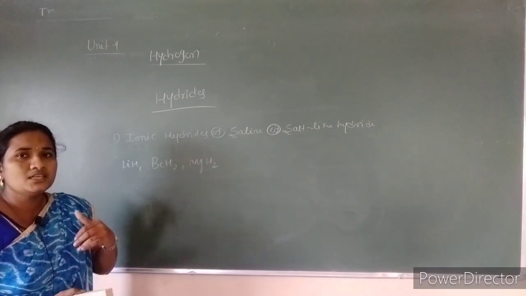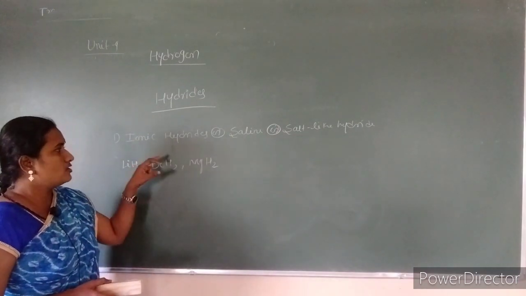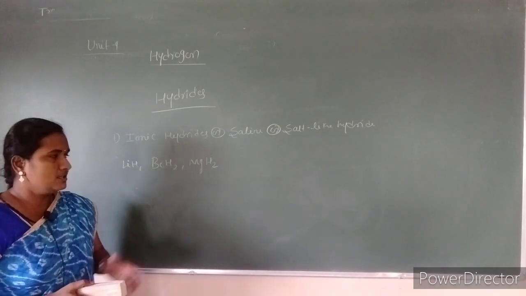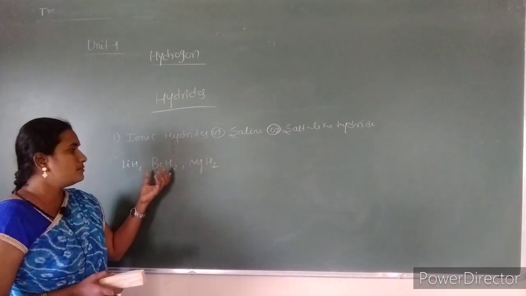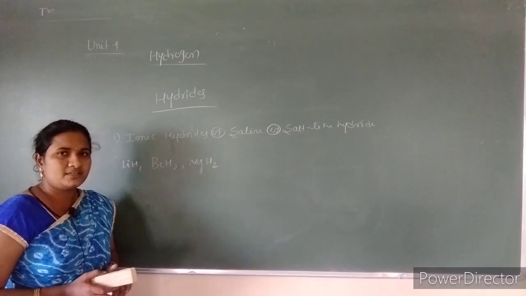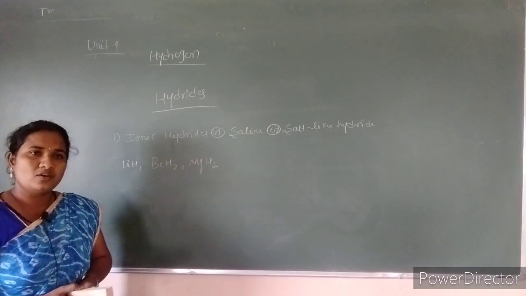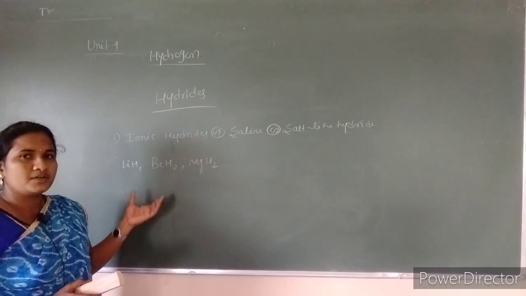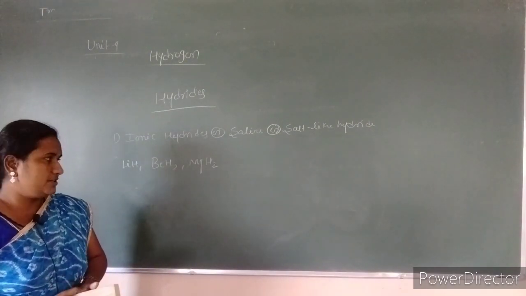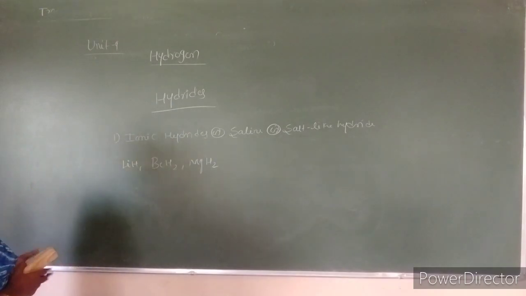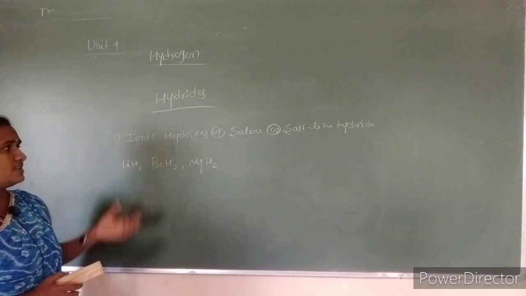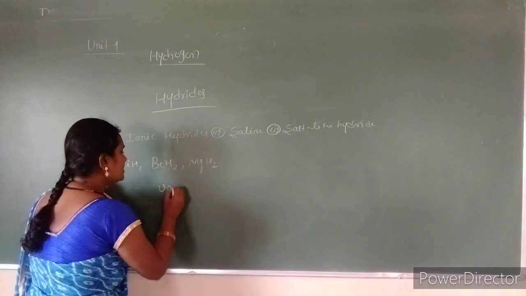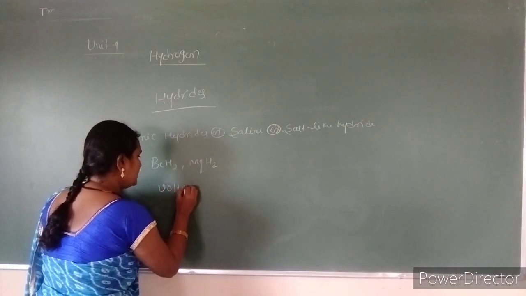But the lighter ionic hydrides are showing some covalent character. So except lithium hydride, beryllium hydride, magnesium hydrides, all are showing the ionic bonding, but these 3 are showing the covalent character because of their lighter nature. And we can say these ionic hydrides are volatile in nature.